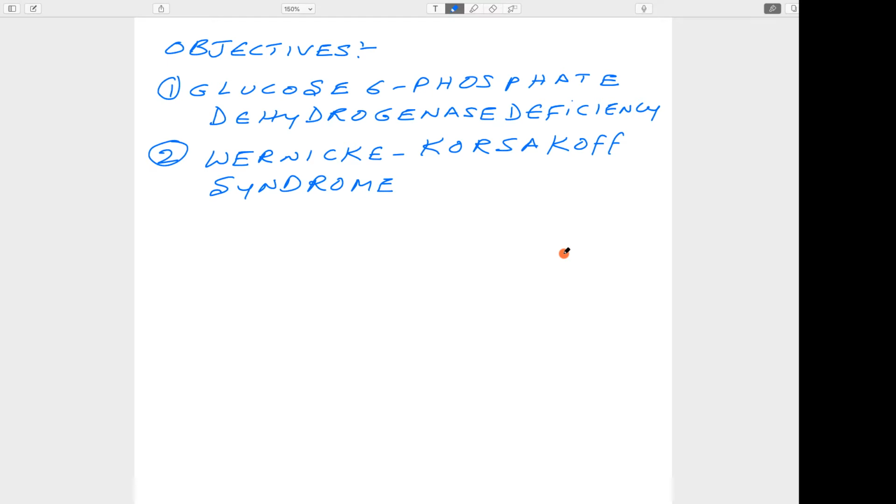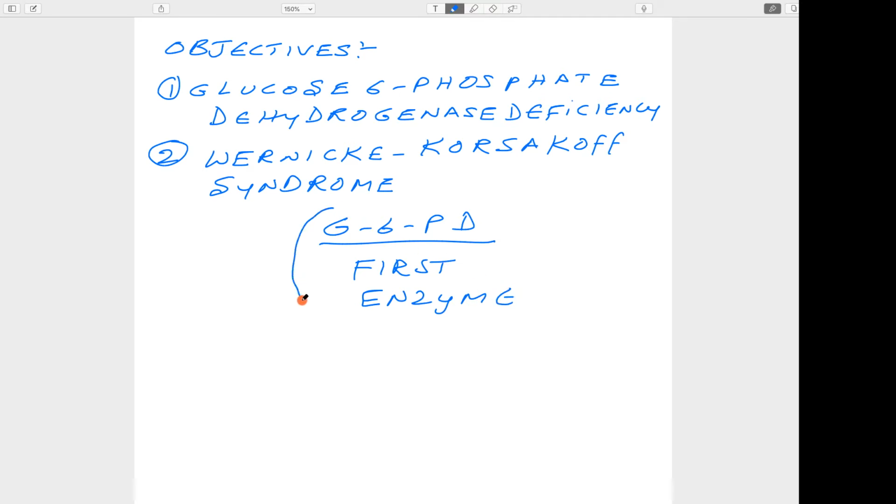When you talk about glucose 6-phosphate dehydrogenase, this is the first enzyme in this pathway. The significance of this enzyme is the production of NADPH. We have already learned that NADPH has many roles.